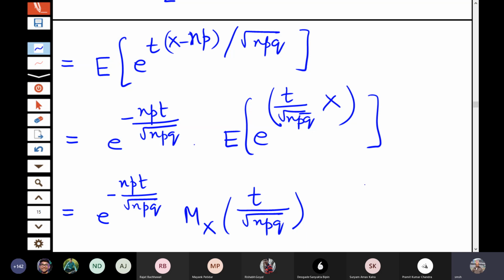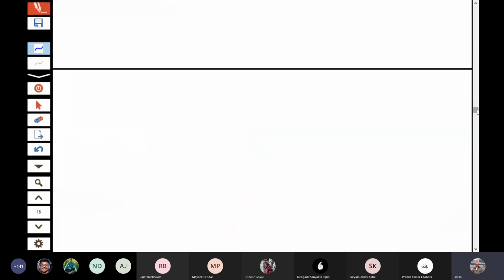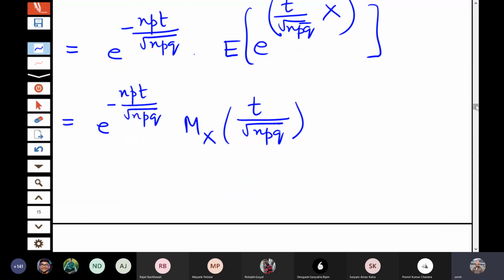You know the moment generating function of X in the binomial distribution? Do you remember that? Any student remembers that? What is the moment generating function of a normal distribution? No student remembers?